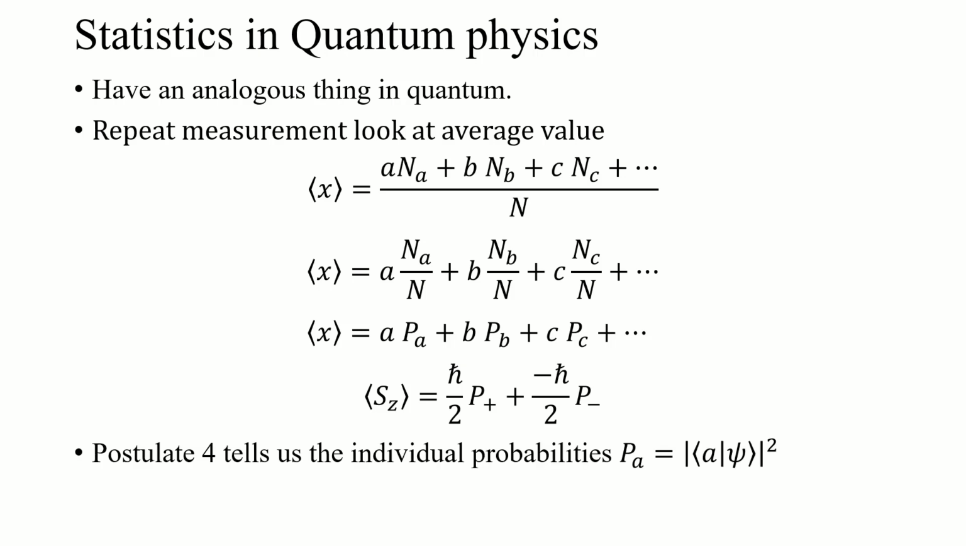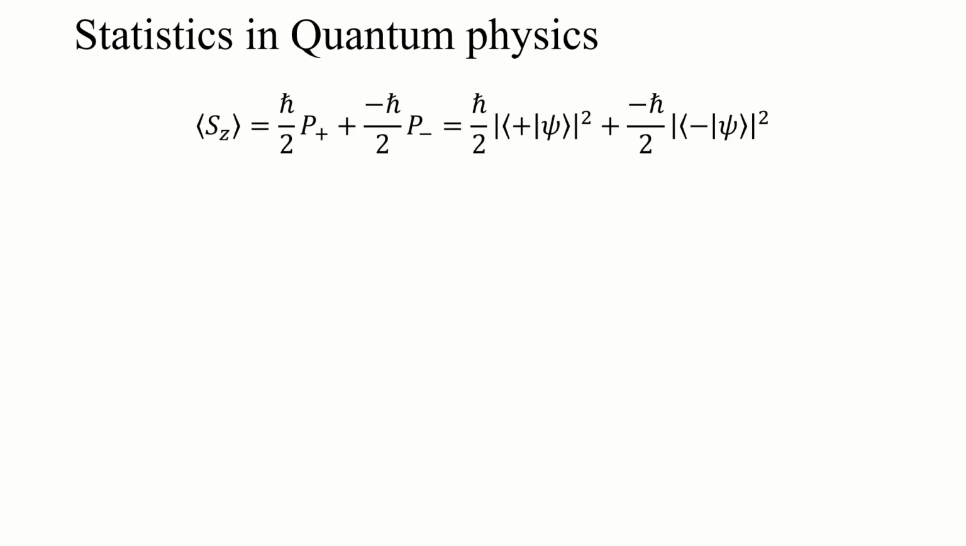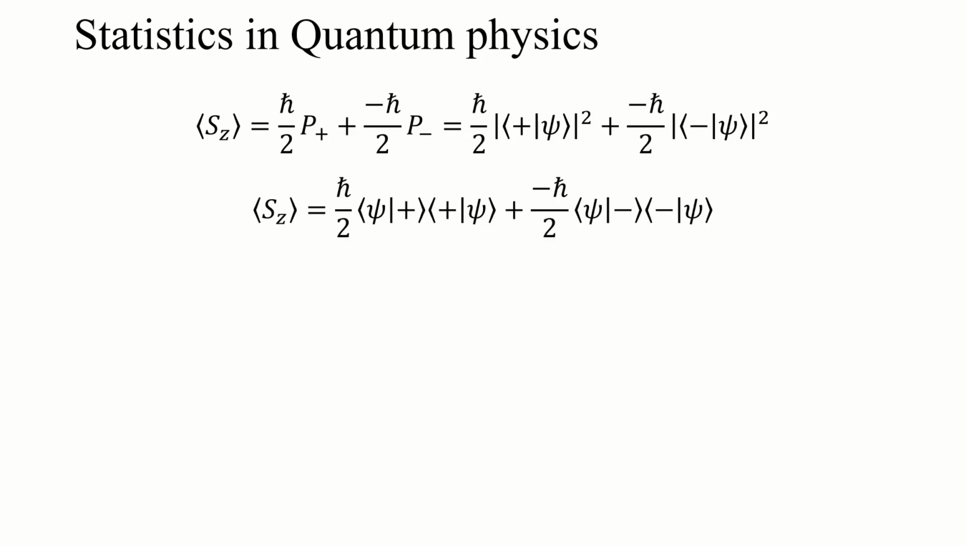Postulate 4 tells us what those individual probabilities are. So we can actually, just looking at the operators and things we've discussed, determine what that expectation value should be. So when we do that, for the Stern-Gerlach case, we just plug in what those probabilities are, and it's whatever that input state was, inner product with the measurement outcome eigenstate squared times what the measurement outcome is. When we do that, it looks like this, right?